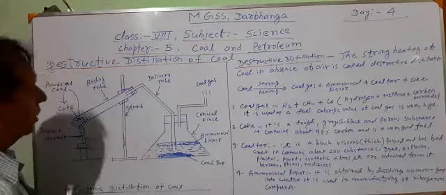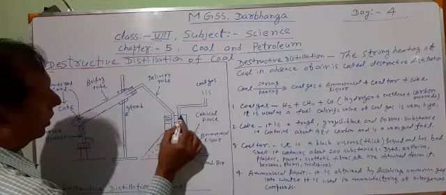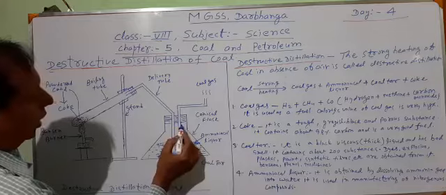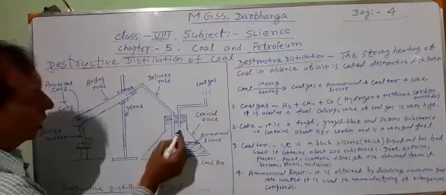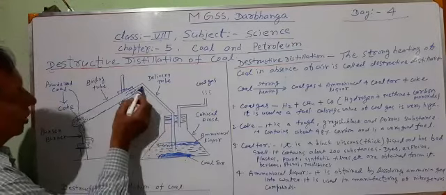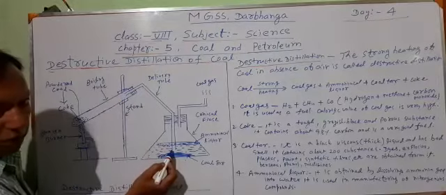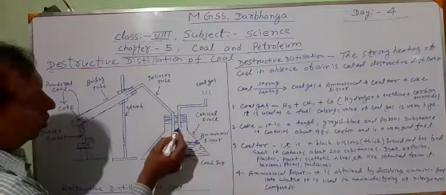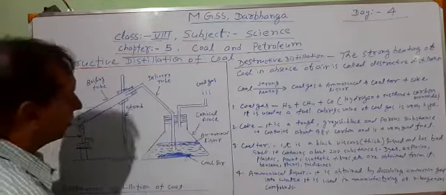One is coming from the boiling tube, and this is the other, and its other end is going into the atmosphere. One end is above the water. Here one thing must be taken care of. This delivery tube has one end in the boiling tube and the other dipped inside the water, and in case of the other delivery tube, one end is above the water and the other is open in the atmosphere.